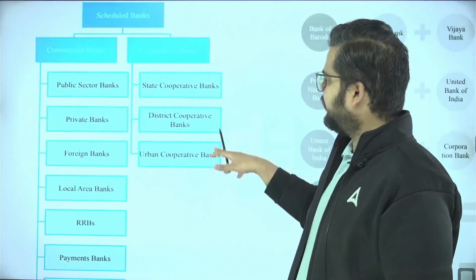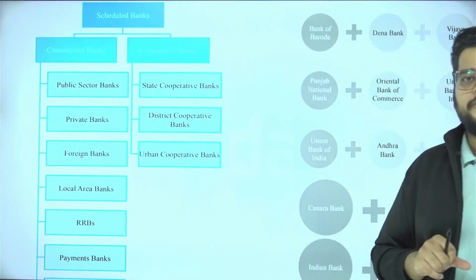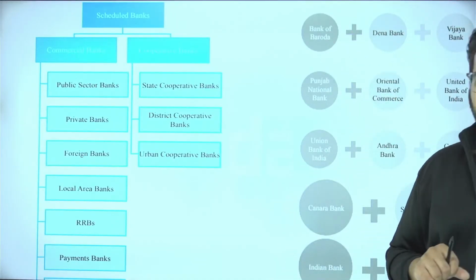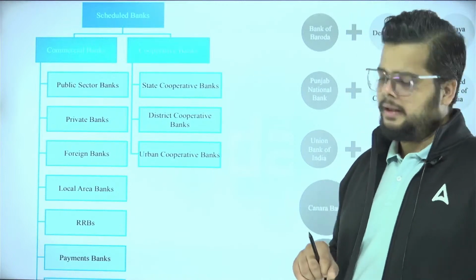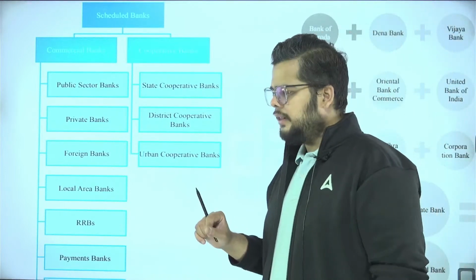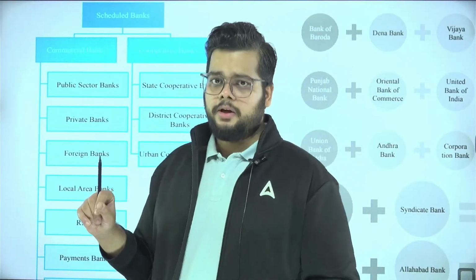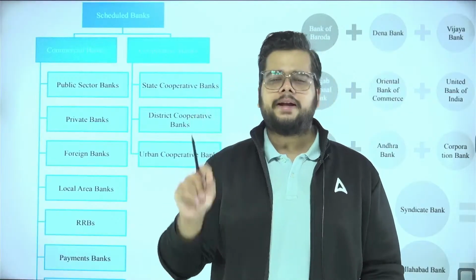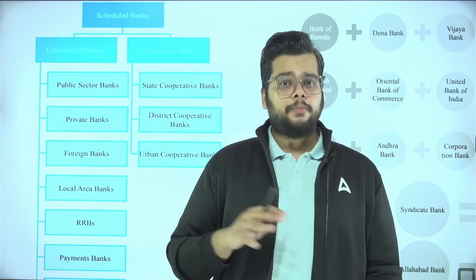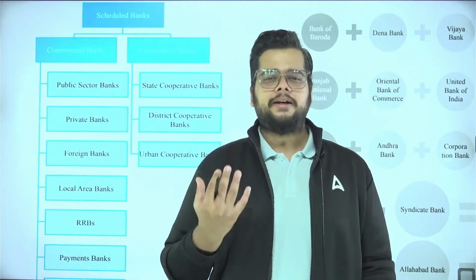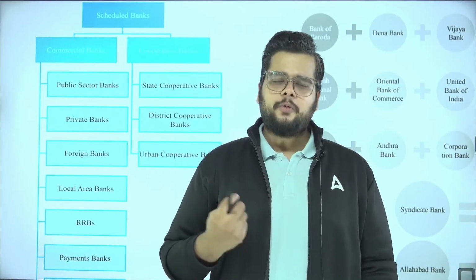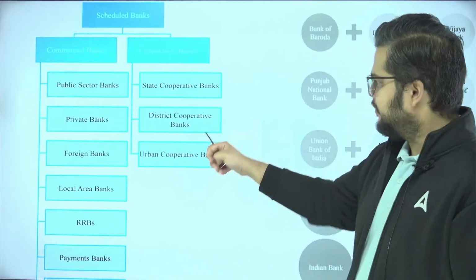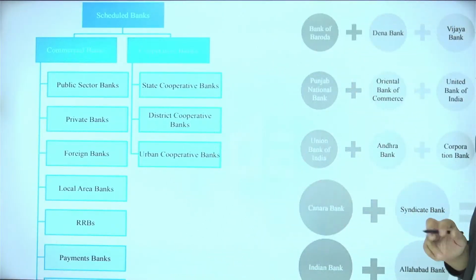Cooperatives are of three types: state cooperative, and then we have the urban cooperative. Along with that, we also have the district cooperative bank. So DCBs are the most important in the cooperative bank structure. If you have to pinpoint one particular category which has immense potential and which has already helped in disbursing the credit requirements of the backward area people, then yes, it has done very good work here.